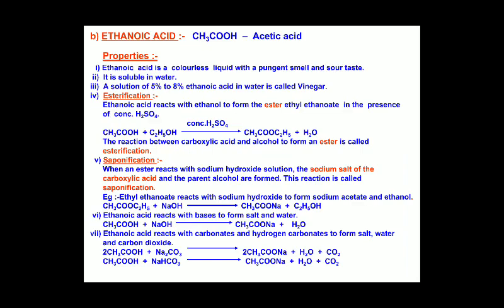For ethanoic acid, the important things are esterification, saponification, and a few uses. Since it is an acid, if you know that it is used for cleaning or washing purposes, it's more than enough. Thank you so much, students.